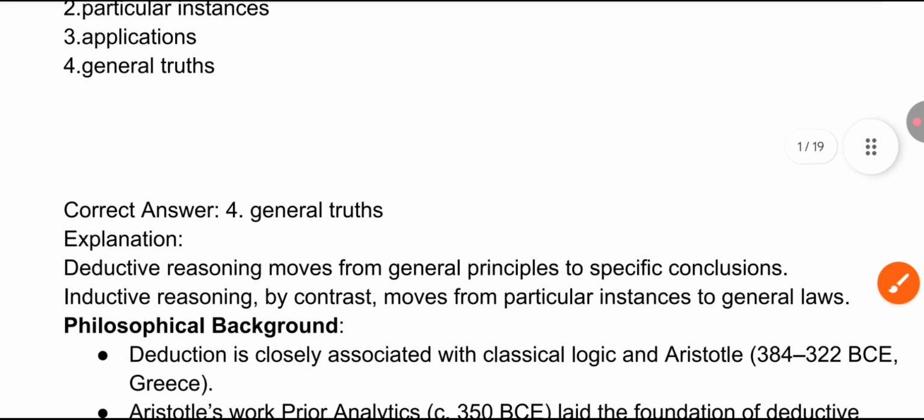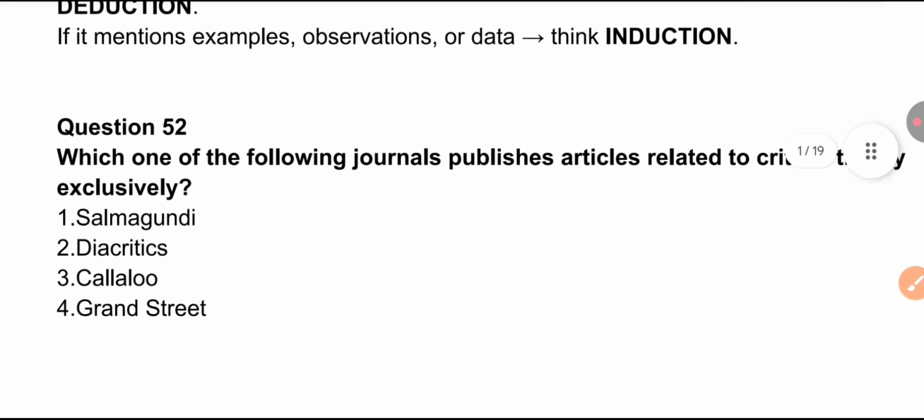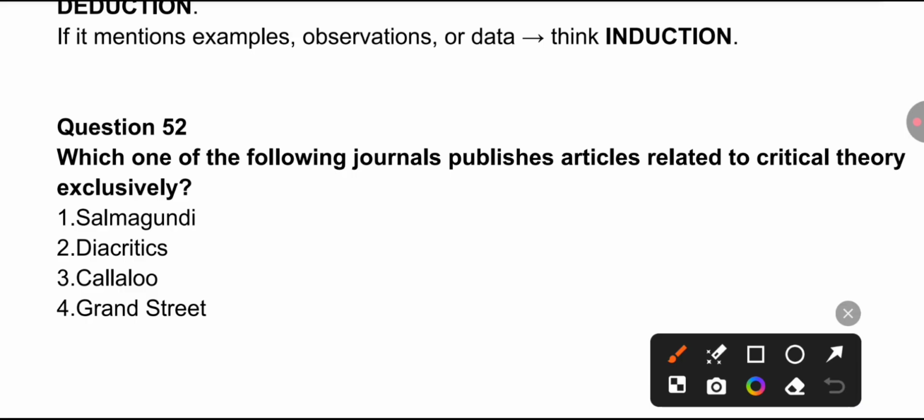Now let's see question number 2. Paper 1 class we will focus. Which one of the following journals publishes articles related to critical theory exclusively? Salmagundi, Diacritics, Callaloo, and Grand Street.